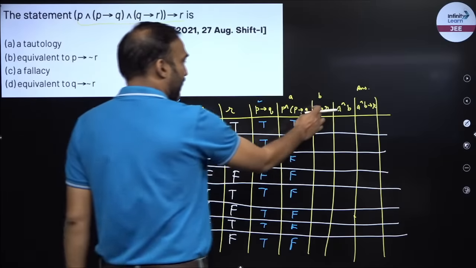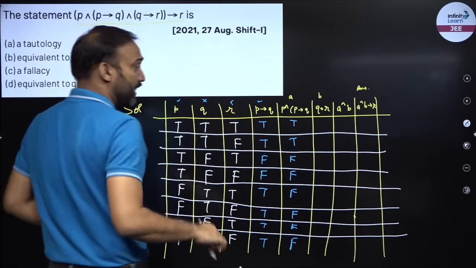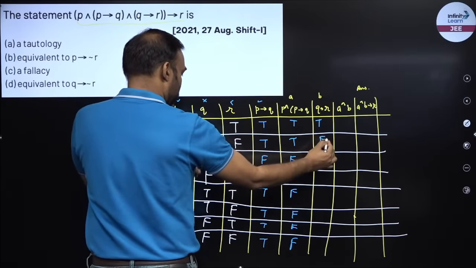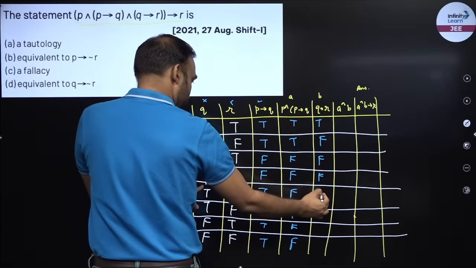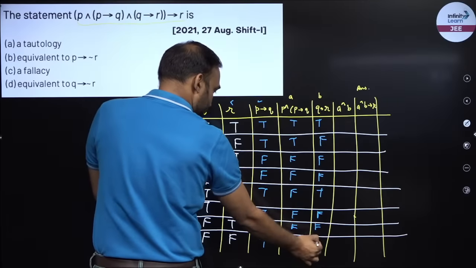Now I'll find if Q then R. So these two columns, right? If Q then R. So true, true, this is true. True, false, this is false. False, true, this is false. False, false. True, true. True, false. If one of them is false, my answer is false.